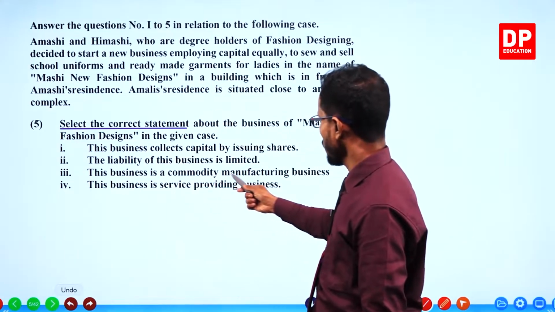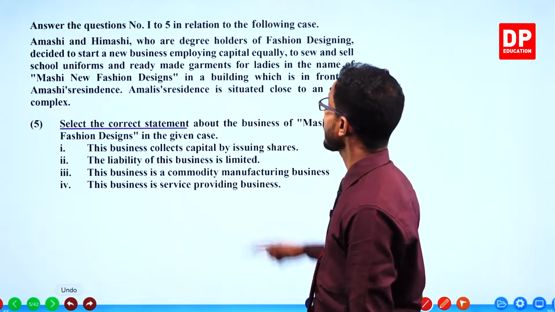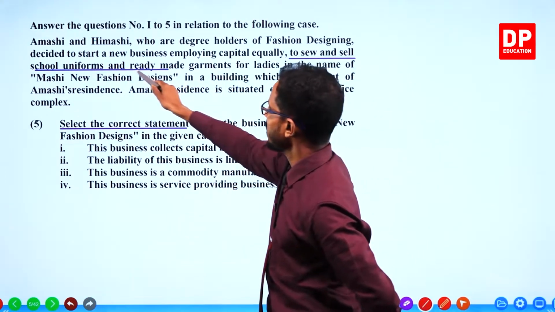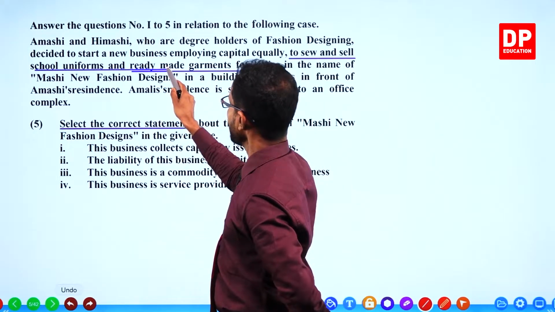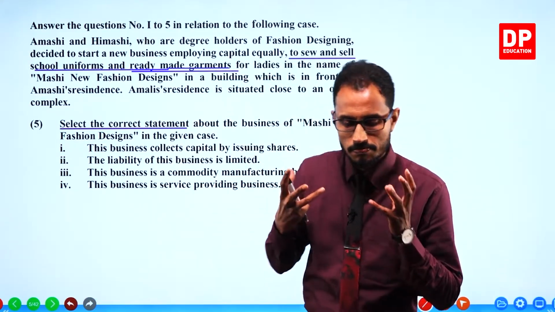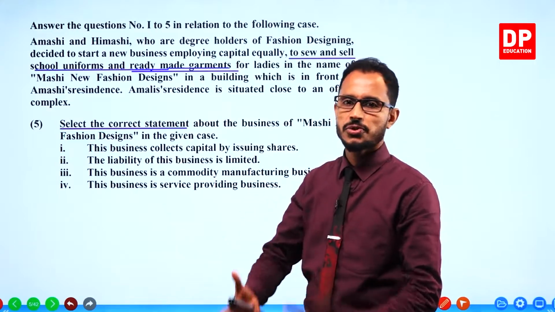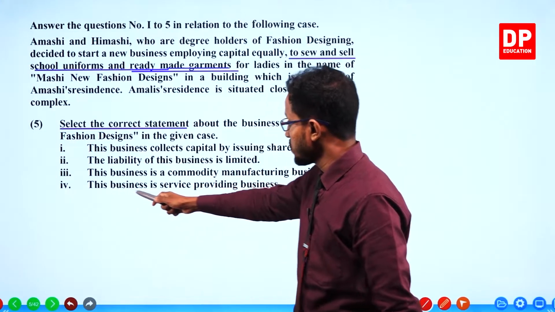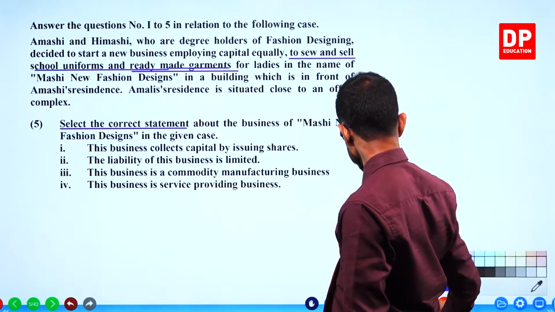This business is a commodity manufacturing business. Well, that's true. Sew and sell school uniforms and ready-made garments. Sewing means what? Making something, a new designed clothing or dress. So it is making or manufacturing. They are manufacturing commodities. That's true. But this business is a service providing business. That is also true. See, it is also true.